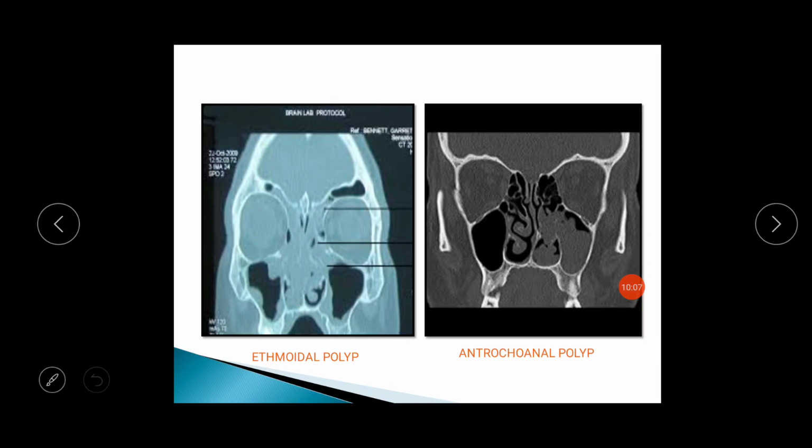In this diagram, this is the maxillary sinus of the right nasal cavity and this is the maxillary sinus of the left nasal cavity. Here you can see the inferior turbinate, this is the middle turbinate and this is the septum, midline. It will divide the right nasal cavity and left nasal cavity.